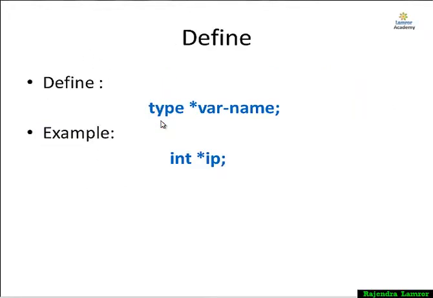How to define the pointer in C programming? Simply you define the type, which type of pointer, if you use integer type or character type, and then the variable name. See, here I am defining the pointer, the type is integer and the variable name is ip, meaning int *ip. I define the pointer.